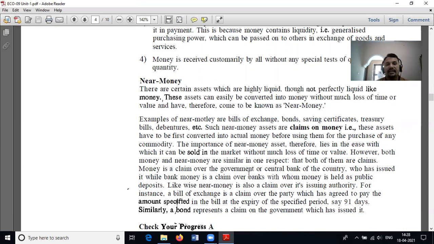Next, near money. There are certain assets which are highly liquid, though not perfectly liquid like money. These assets can easily be converted into money without much loss of time or value. Therefore, they are known as near money. The major examples are bill of exchange, bonds, savings certificates, treasury bills, debentures, etc.